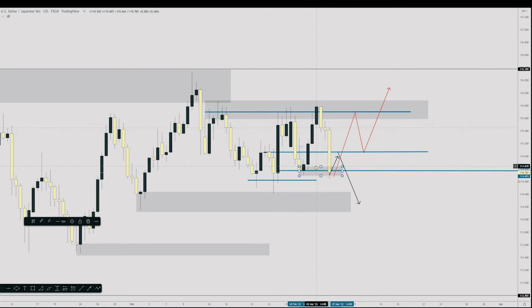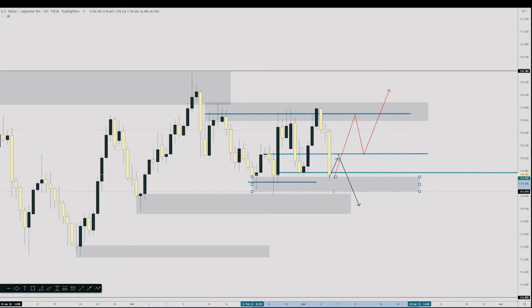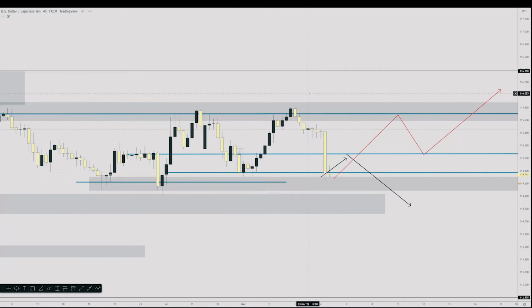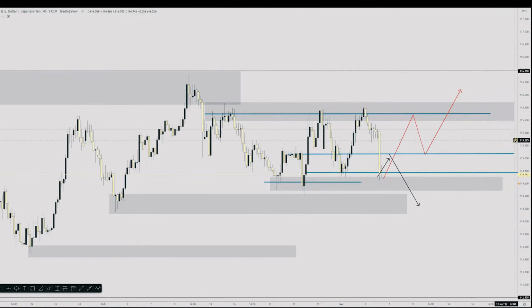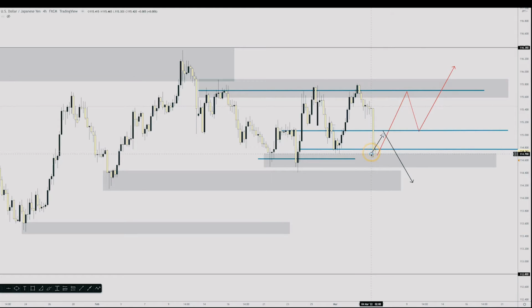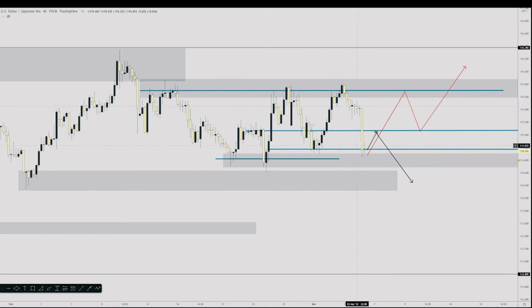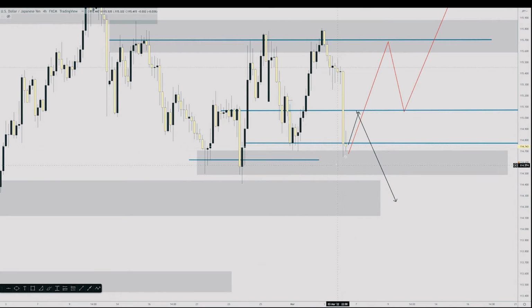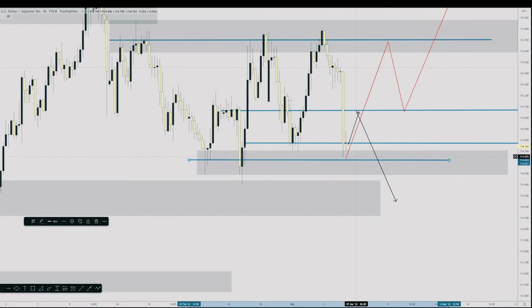However, that might not happen because given this area down here, there's a lot of technicals here. There is an area of demand, so multiple wick rejections, as well as a level of support here. Now there are bearish candle closes, which is why I'm suggesting that price action should continue bearish. However, if there's enough exhaustion, based off this 4-hour time frame, this close isn't that strong. This is a doji candle. So we could see, based on what this red arrow is doing that I have illustrated, a tap into the zone onto this median level of support down here, and then continue bullish.